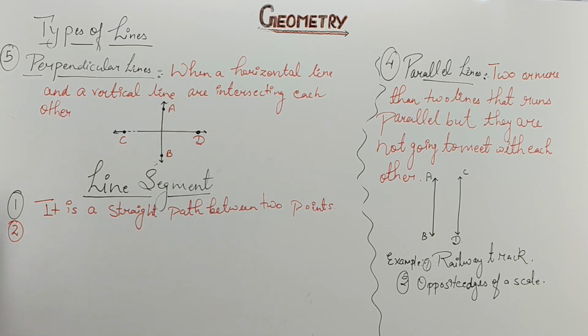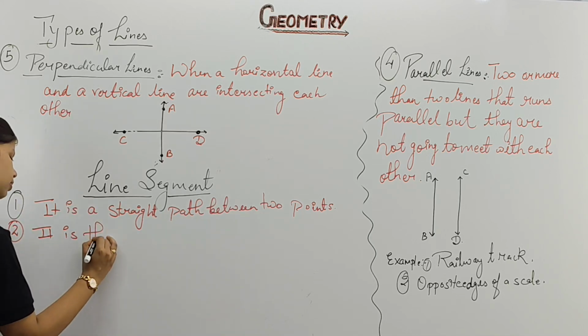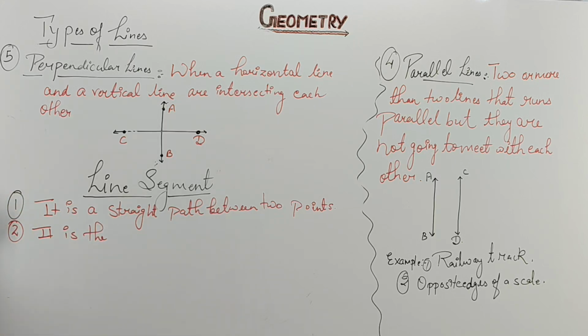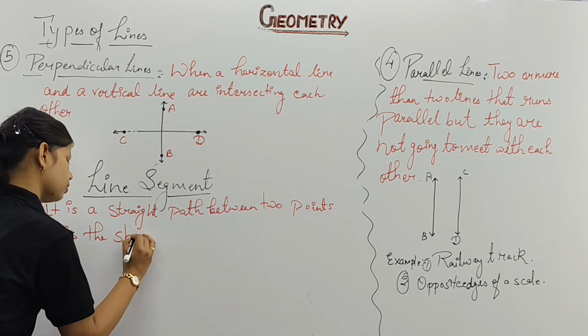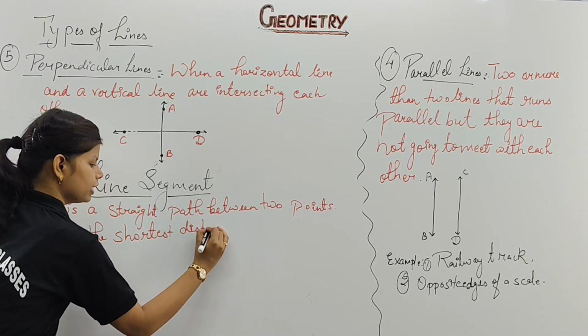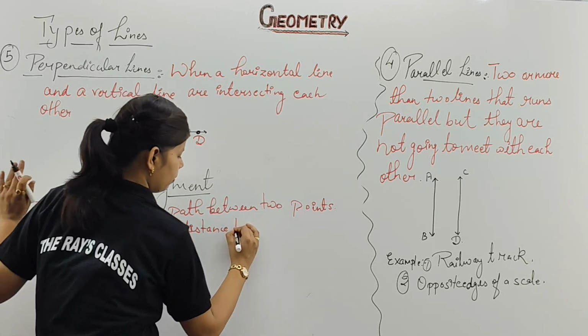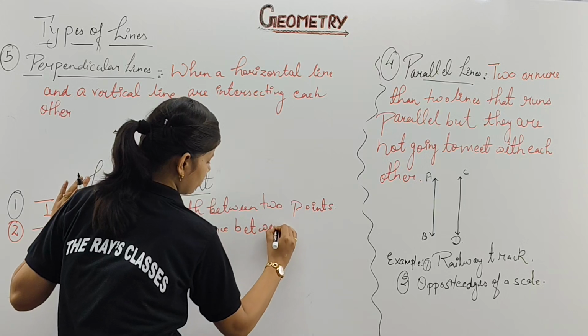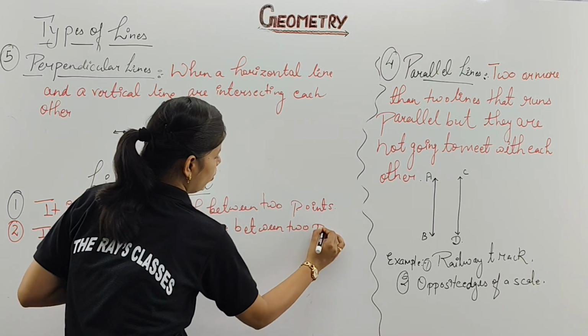Now second of yours, can you guess what we are going to write for this one? It is also called the shortest distance between 2 points.